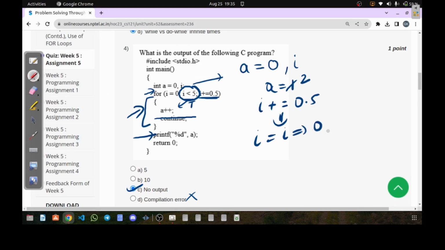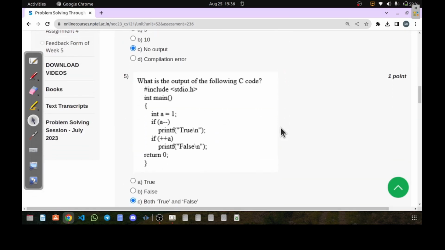So as the value of I is always 0, this condition will never be wrong, and therefore we are stuck in this infinite loop, and therefore we are going to get no output. Therefore option C is going to be the correct answer, and option A and B won't be correct, because as we are not printing A, we won't be getting any value. So both of these are going to be wrong. Let's look at the next question.